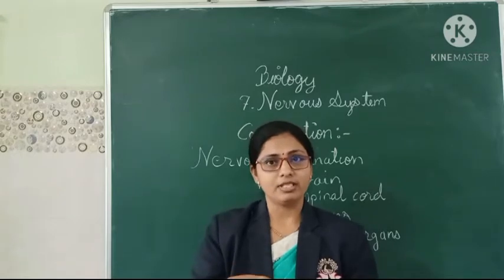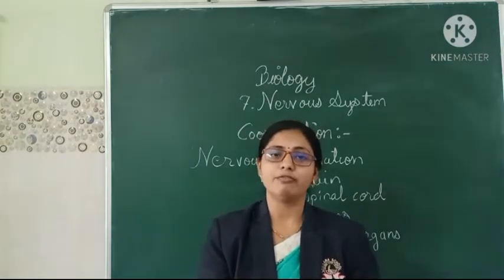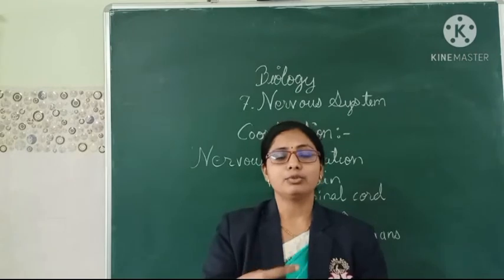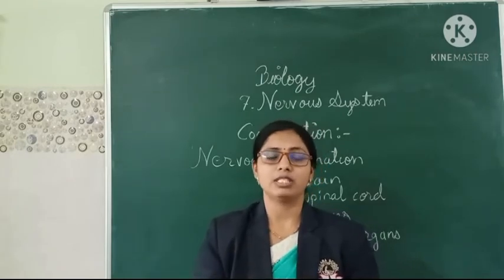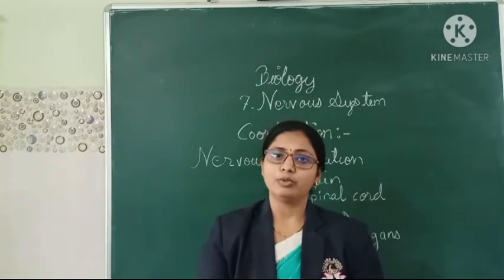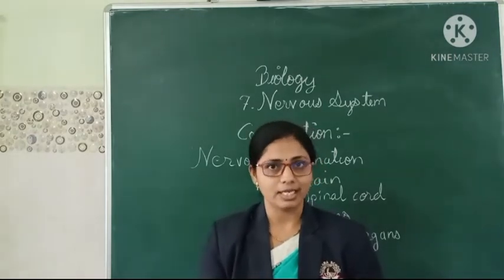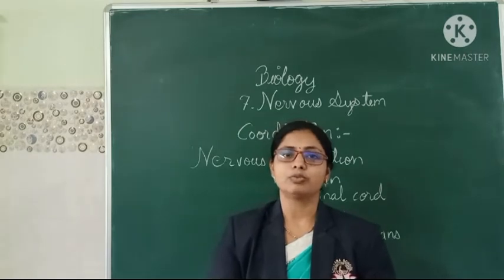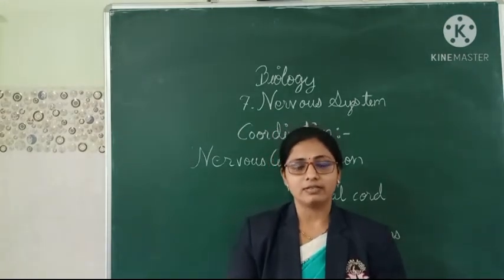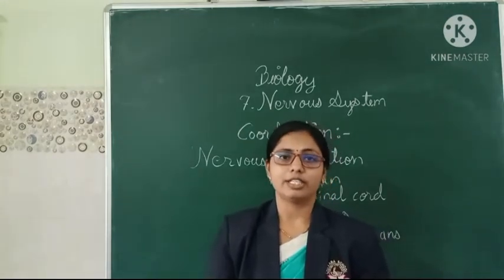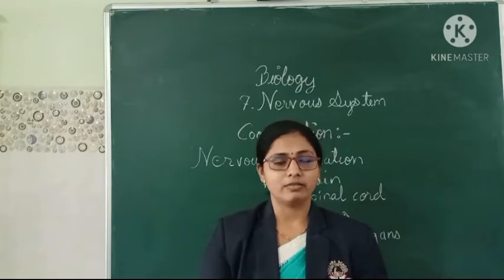From that, whatever minerals or vitamins are needed for your body come through the blood stream and are given to each part of the body. Then your hunger will be satisfied. So this is one example of our nervous system, which is related to the coordination of the nervous system.